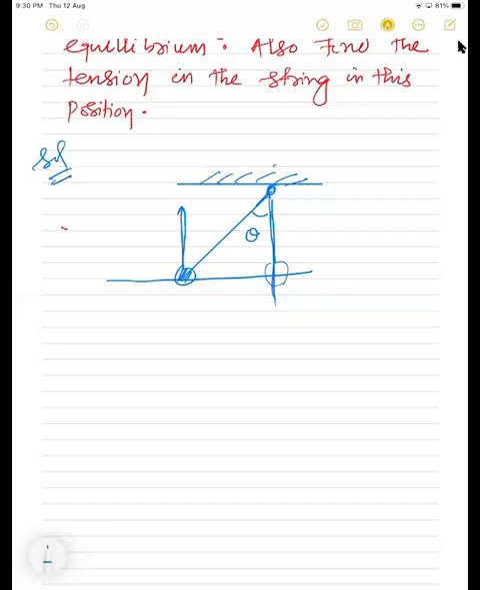See here. In the free body diagram, the weight of the pendulum acts vertically downward, that is mg. If this is the tension, and this is theta, then this component will be T cos theta, and another component of tension will be along this direction, that is T sin theta. Is that clear to all?